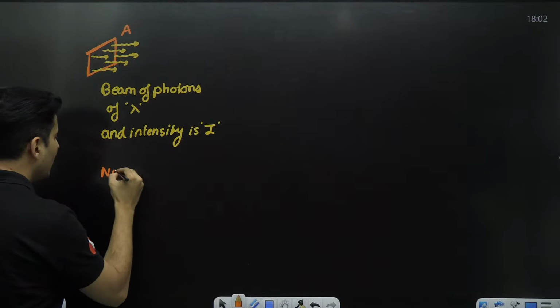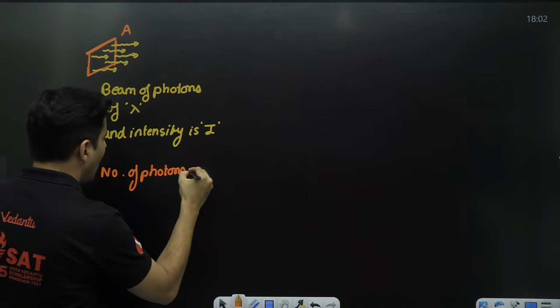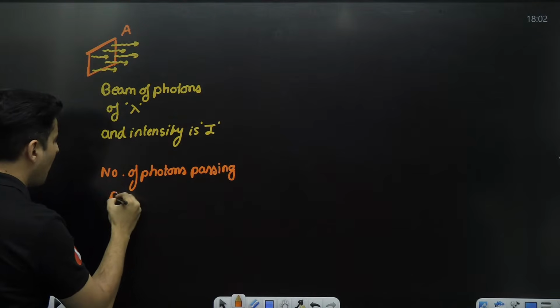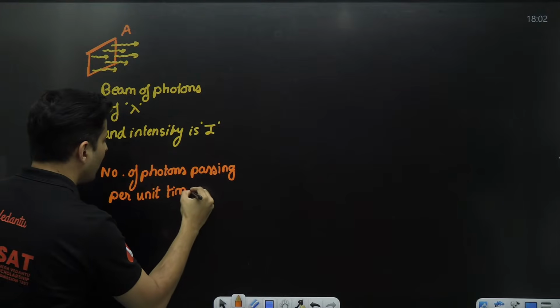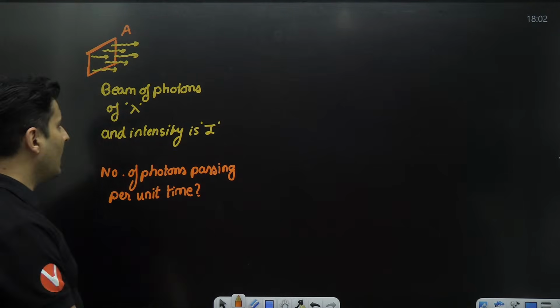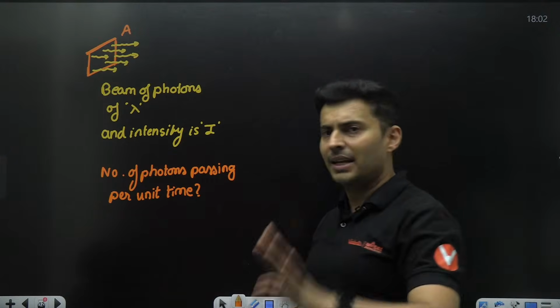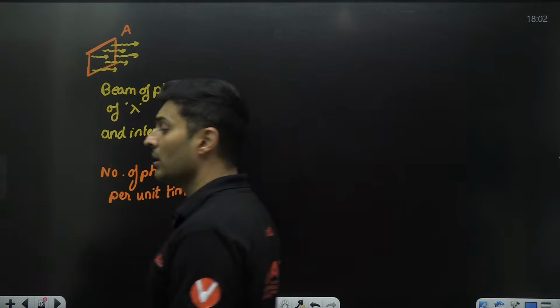Can you figure out how many number of photons are passing per unit time through this area? This is a very interesting question. Can be asked, has been asked in JEE, this model.